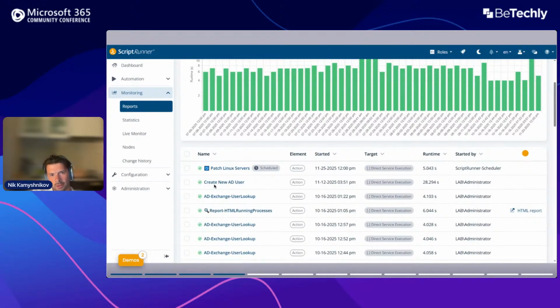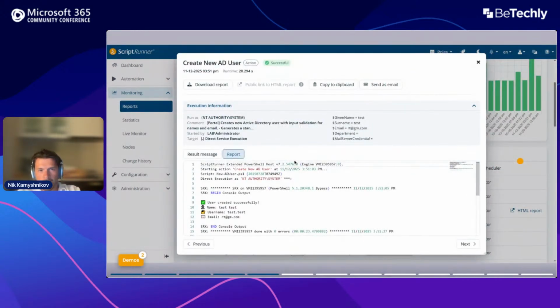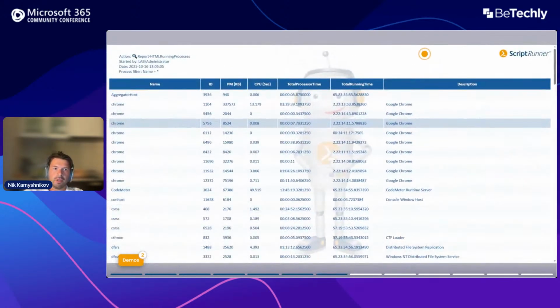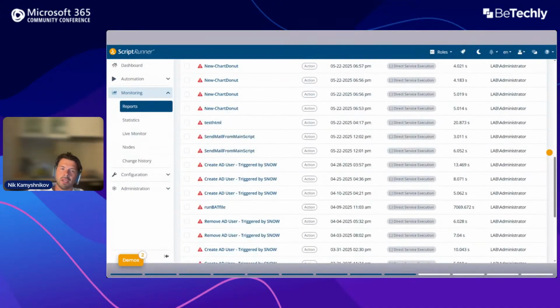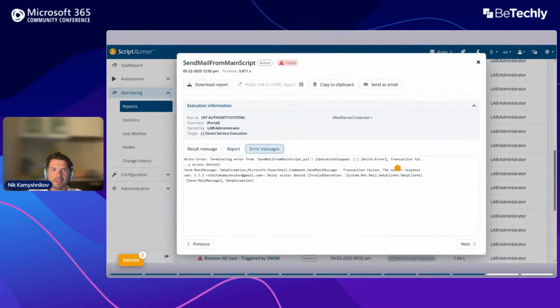You can see the script name, when it started, the machine where it was executed, and on top of that, if you navigate to one of them, you can see the exact logs of what has happened. There are, of course, many different features. We have very limited time. I will be glad to discuss this in more detail right at our conference very soon.